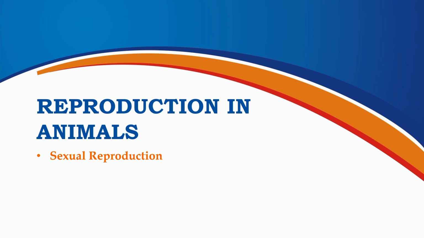Now let's move on to the next important type of reproduction in animals, sexual reproduction. In sexual reproduction, two parents are involved, a male and a female. Both parents produce special reproductive cells called gametes, which combine to form a new individual. In this part of the lesson, we will learn how sexual reproduction takes place, how gametes fuse, and how a new organism begins to develop. Let's explore the process step by step.